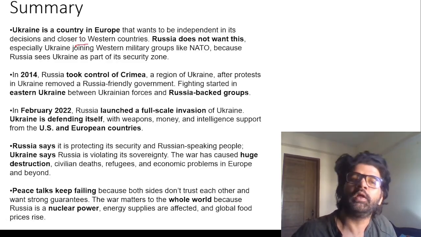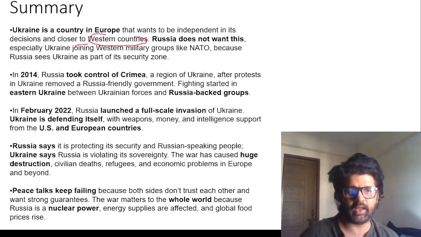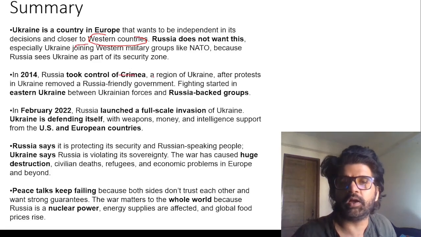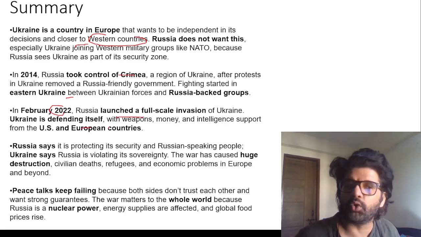It's a country in Europe. They want to be closer to West European countries, but Russia has its allies in East Europe. They don't want Ukraine to be joining Western military groups. So in 2014, Russia took control of Crimea. When a non-friendly government came in Ukraine, fighting started. February 2022, they launched a full-scale invasion. Ukraine is defending itself, supported by US and European countries.